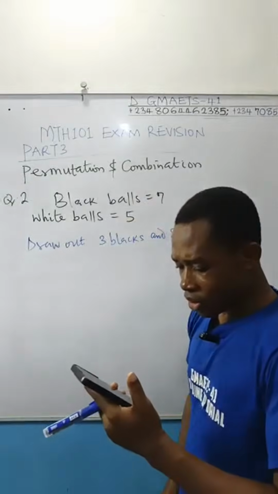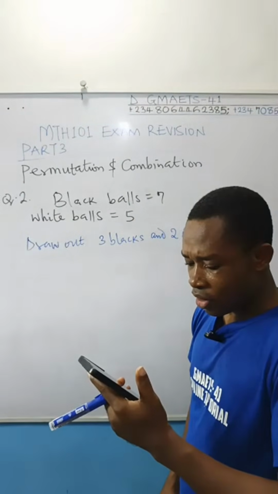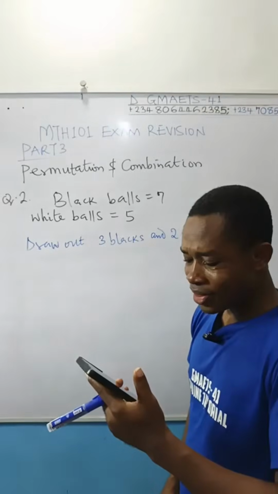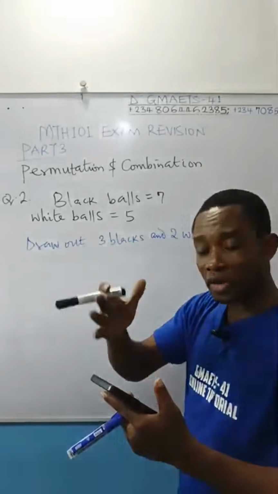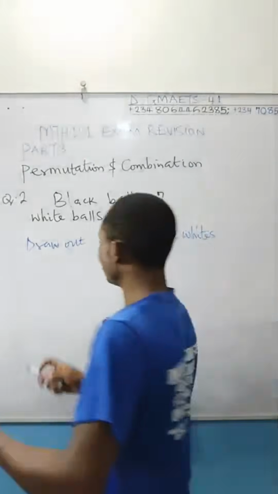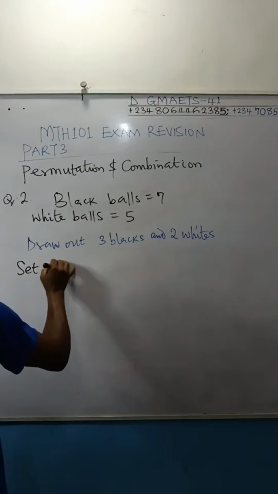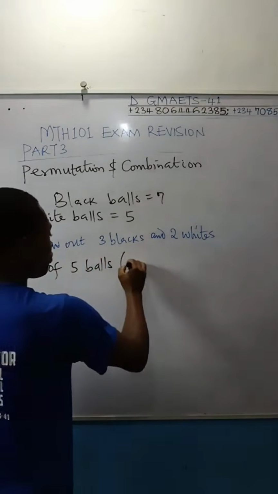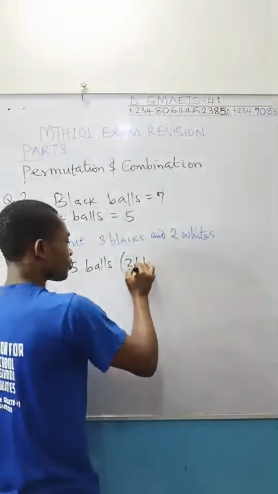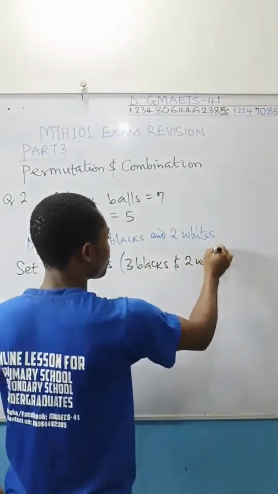Okay, so the question asks, how many sets of 5 balls, of which 3 are black and 2 are white? Set of 5 balls, in brackets, 3 blacks and 2 whites.